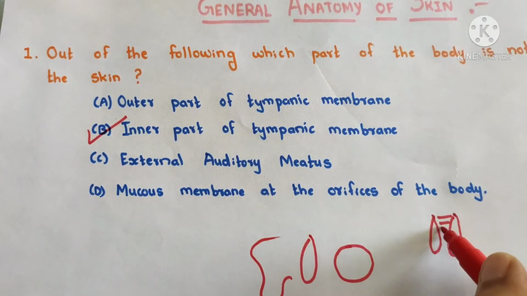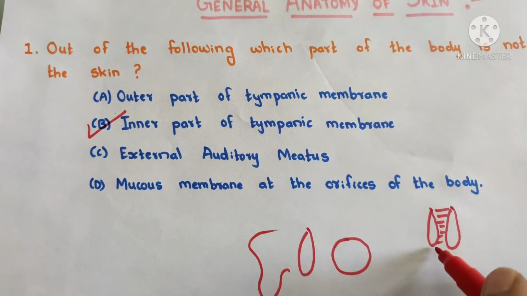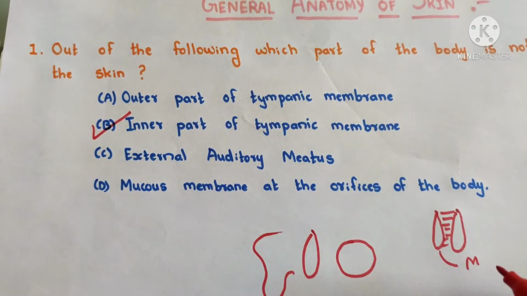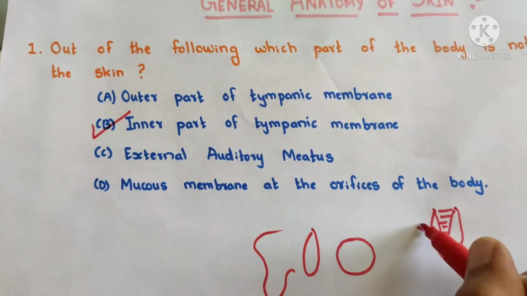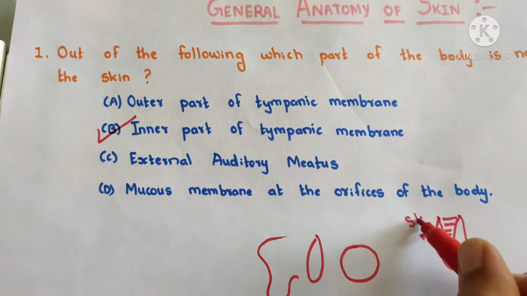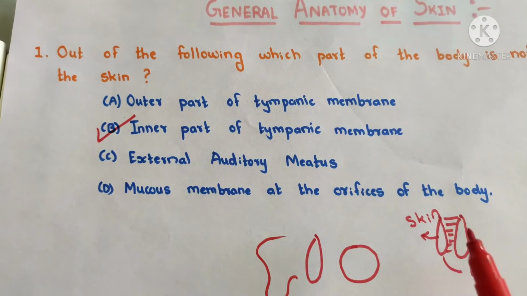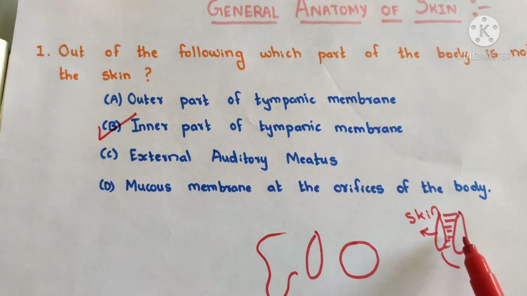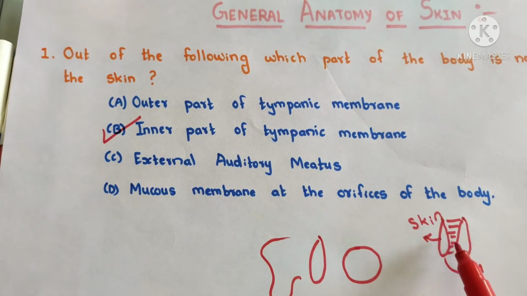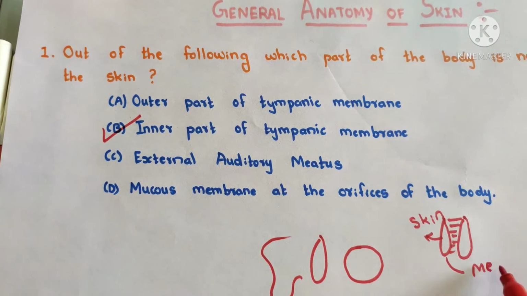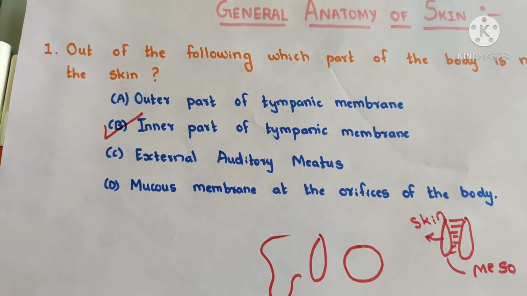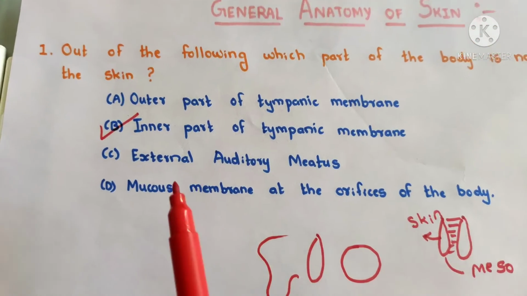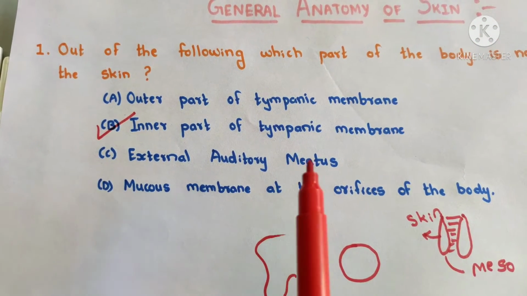And between these two, fibers are present which are derived from mesoderm. So ectodermal derivative is our skin, right? Tympanic membrane, outer part of ectoderm, inner part of endoderm, and between these two will be the fibers derived from mesoderm, right?